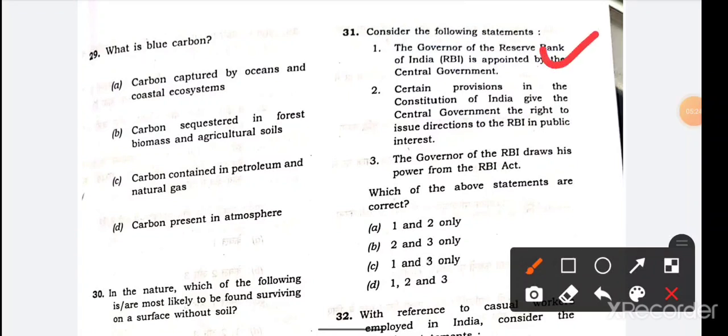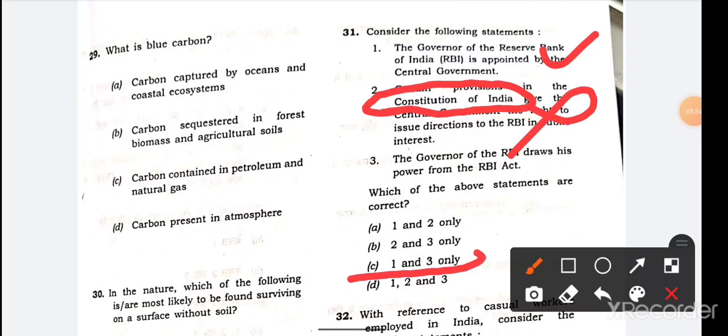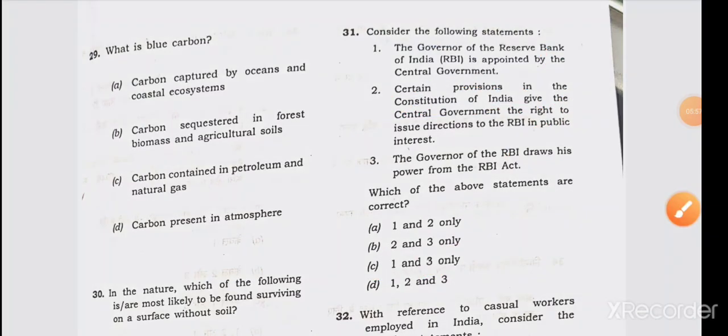This question is regarding Section 7 and the recent Allahabad High Court issue. If you don't know the news regarding this situation, read statement 2: certain provision in the Constitution of India. The words Constitution of India are wrong, because RBI is not a constitutional body. So statement 2 automatically becomes wrong. So 1 and 3 are the right answer. Option C is the right answer.